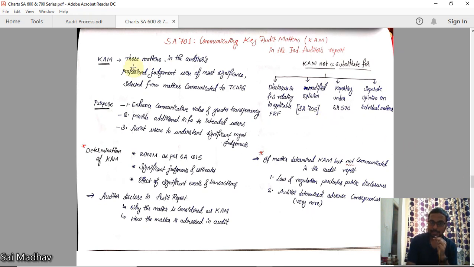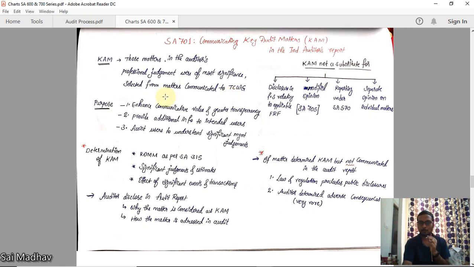Here, KAM, key audit matters, means those matters that, in the auditor's professional judgment, were of most significance, selected from matters communicated to TCWG. From those matters, the auditor, based on his professional judgment, should select some matters that are most significant. Those matters are known as key audit matters.